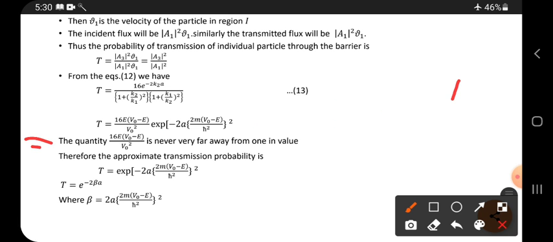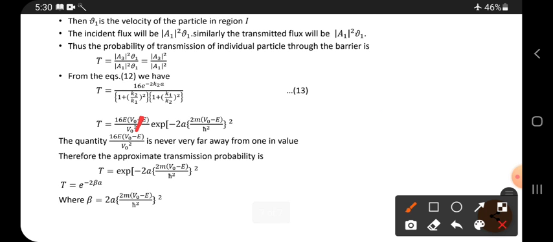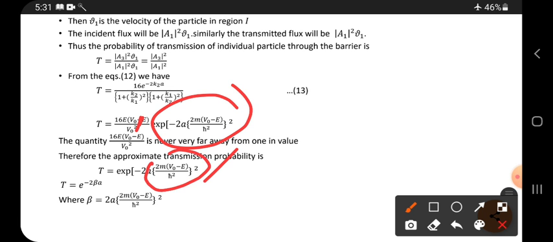So in its place, we have substituted 1. Why? Because it is never very far from 1, so it means it is 1. That is the meaning of this. So if you substitute 1, then we get this term only. Here let me substitute the constant terms. Whatever value you have with the multiplication of 2, take it as beta. Then the transmission probability can be written as T equals e to the power of minus 2 beta into a. Don't forget it.